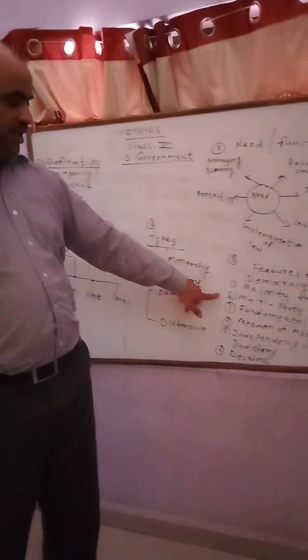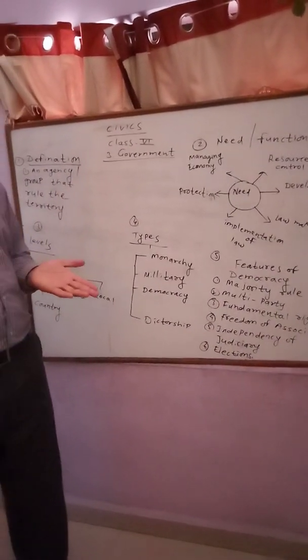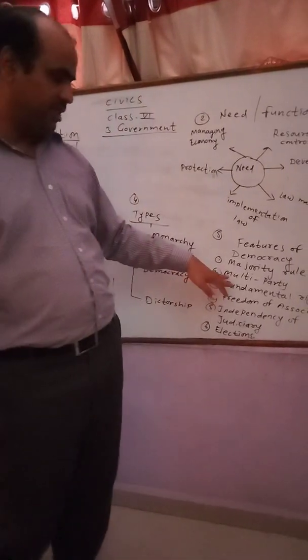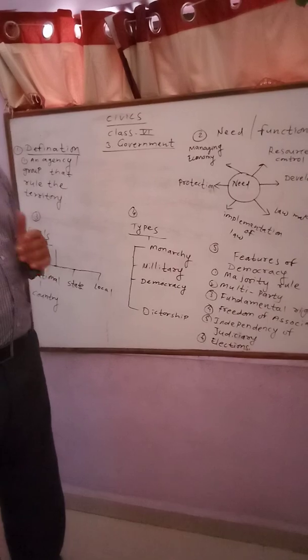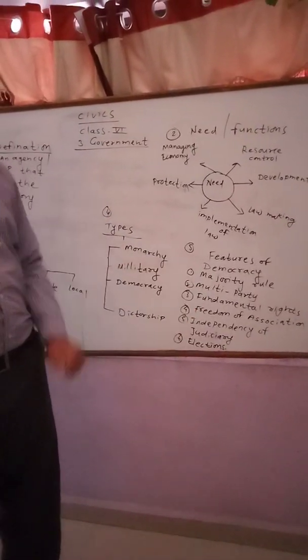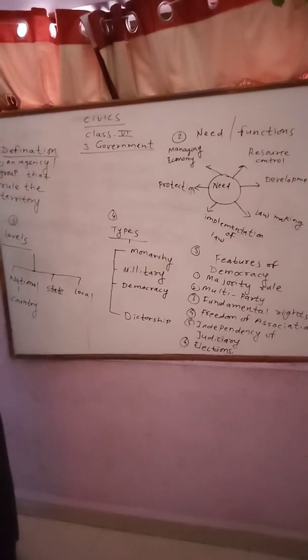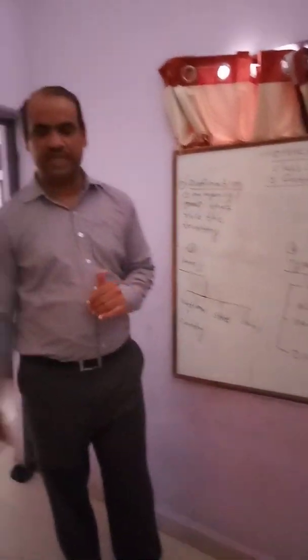Then in India we have a multi-party system, where there are different parties at the national level as well as the state level. So we have the multi-party system in India, where different parties are taking part in the democracy. Then we have fundamental rights. In fundamental rights, each citizen has certain rights which are fundamental, the basic rights we can say.